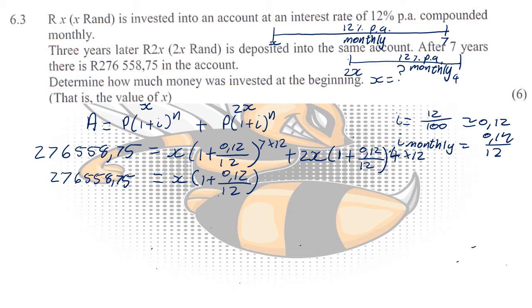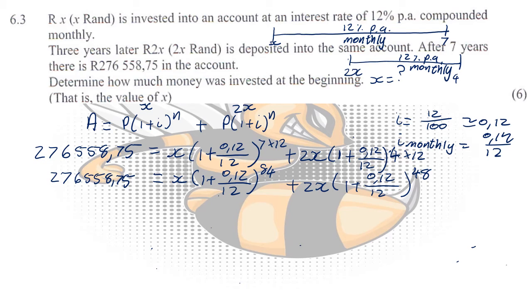Apologies. 7 times 12, which is then equal to 84, plus 2X times 1 plus 0.12 over 12 to the power of 4 times 12, which gives me 48.